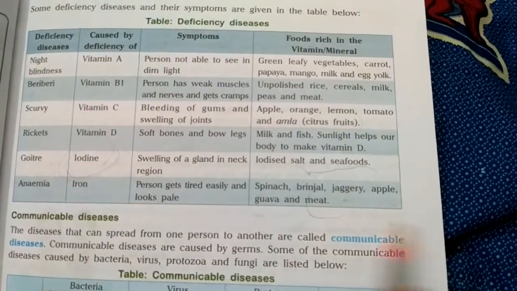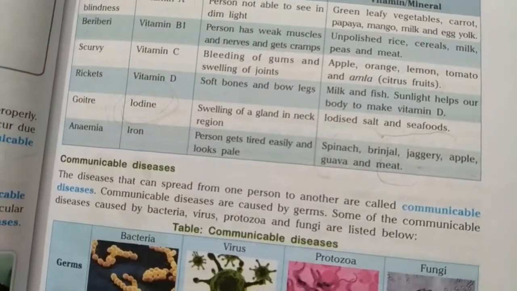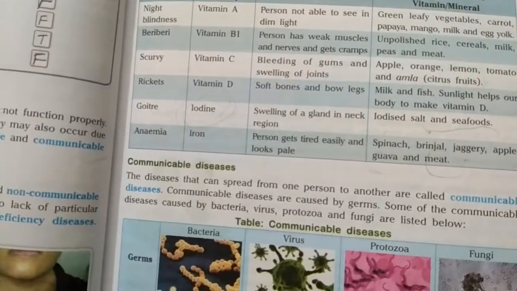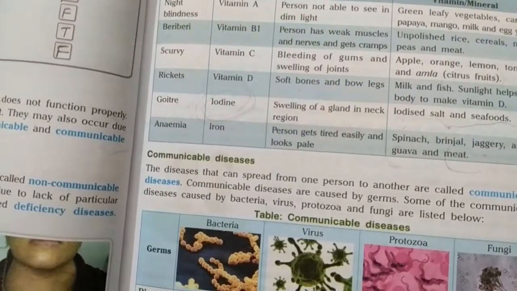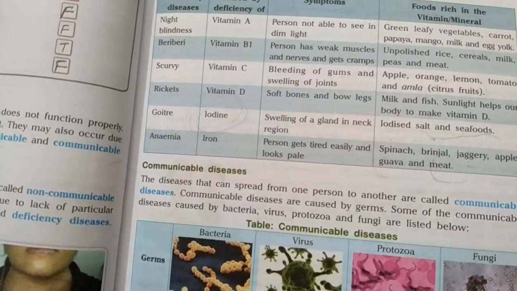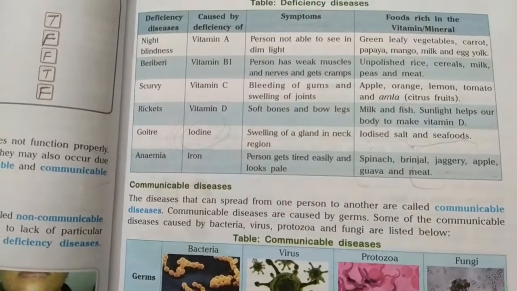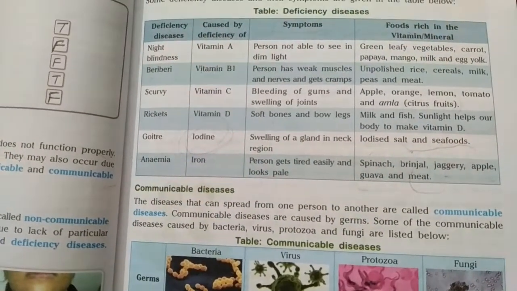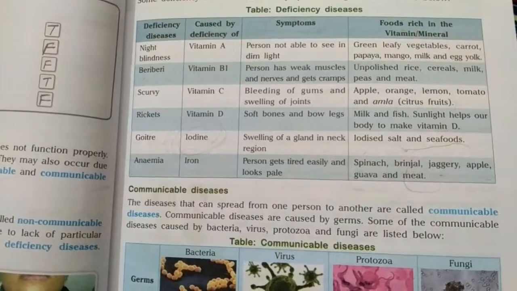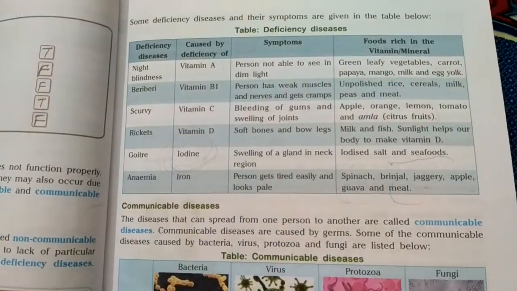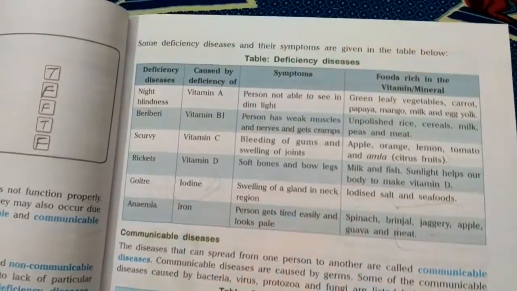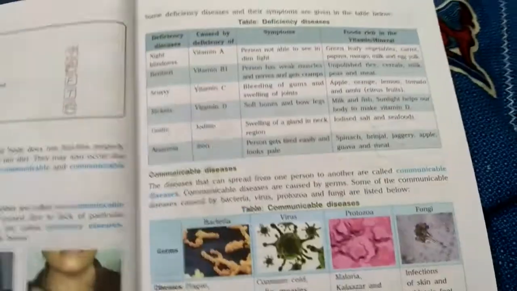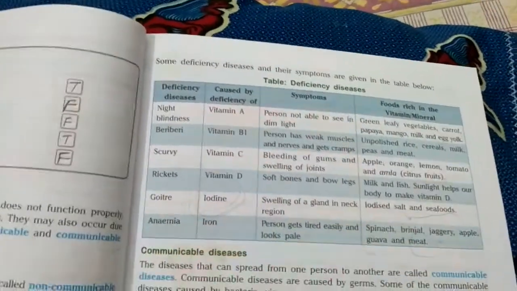Okay, so even the girls and the school going children are very susceptible to this kind of disease because they have to do lots of activities like playing, running, writing, studying. For all those activities your body requires lots of energy. And the energy, from where will it come? From lots of healthy food items which are richly supplied with healthy nutrients: carbohydrates, proteins, vitamins, minerals, water, roughage. If you give your body these healthy food items, then only you will not be suffering from all these deficiency diseases.